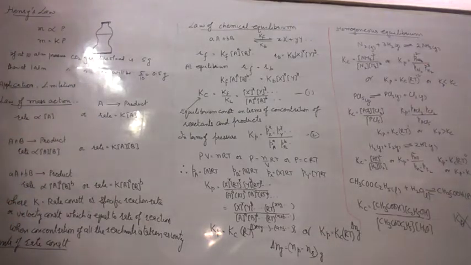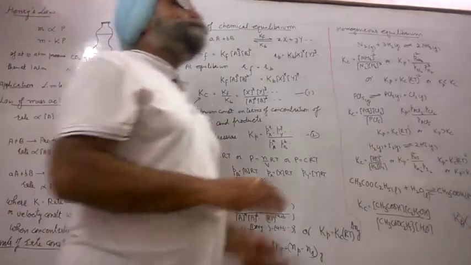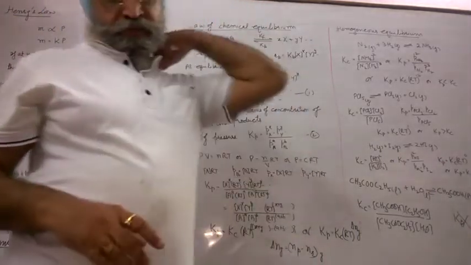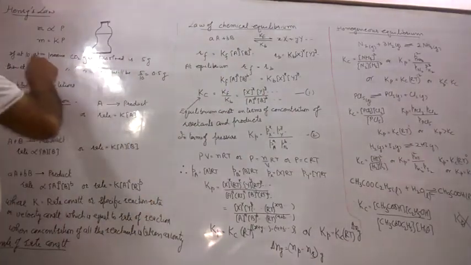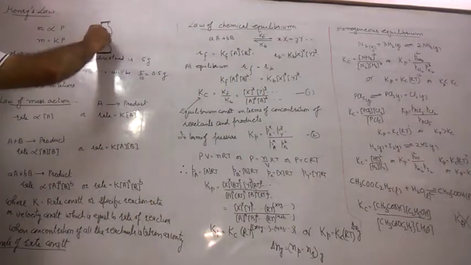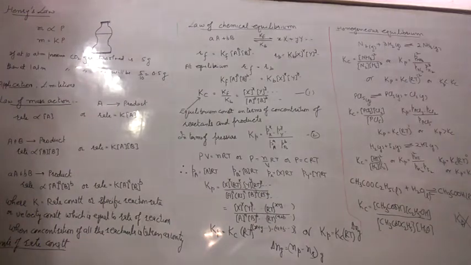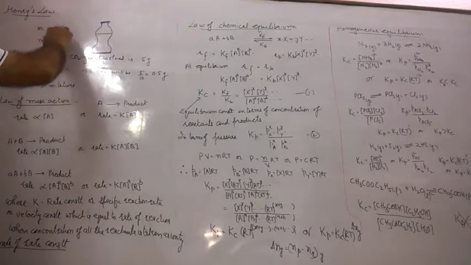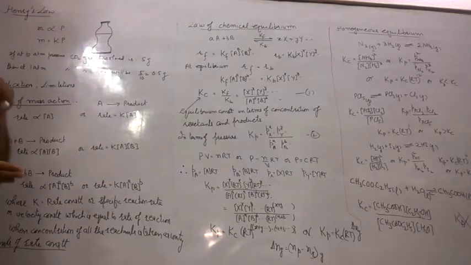So this is the question: why does dissolved gas escape out on opening the soda water bottle? On opening the soda water bottle, the pressure above the liquid surface reduces to 1 atmosphere. As a result, we know that m is directly proportional to P, the amount of gas dissolved also decreases, and the excess of the gas escapes out in the form of bubbles.